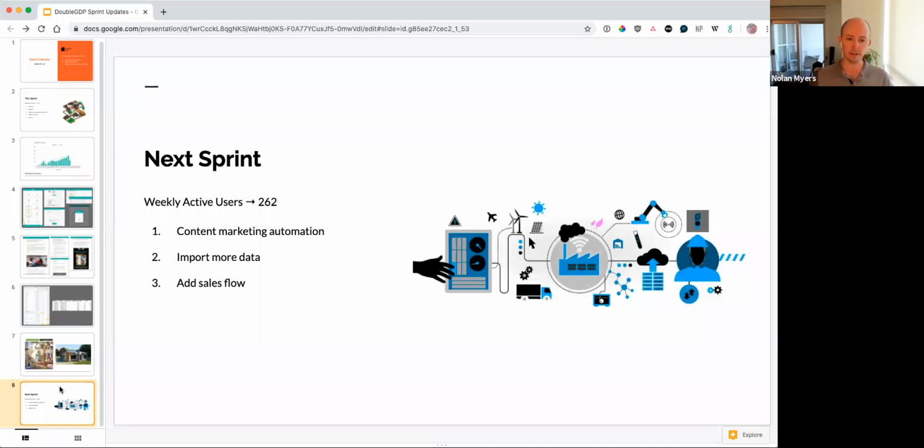This also includes doing some data cleanup on our side, doing a security audit and making sure that we're ready to take on a whole next set of client information from our customer. And then third, bring in a sales flow.